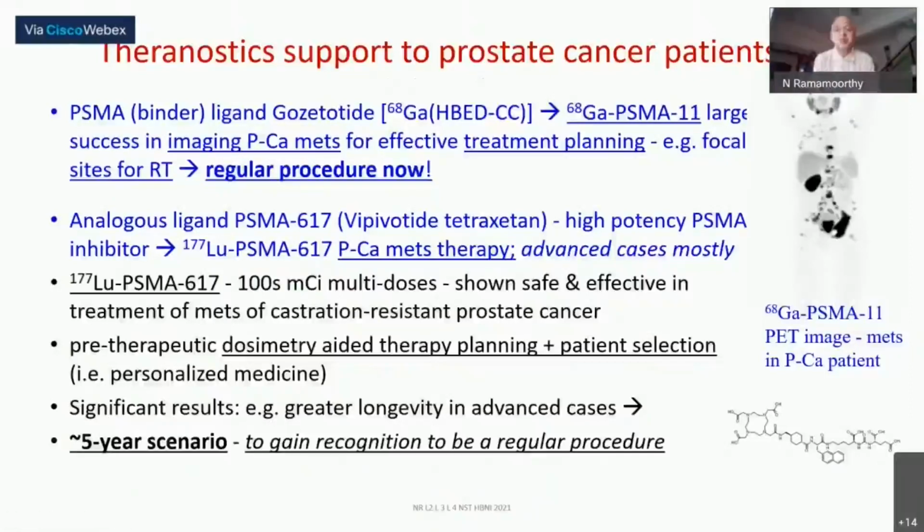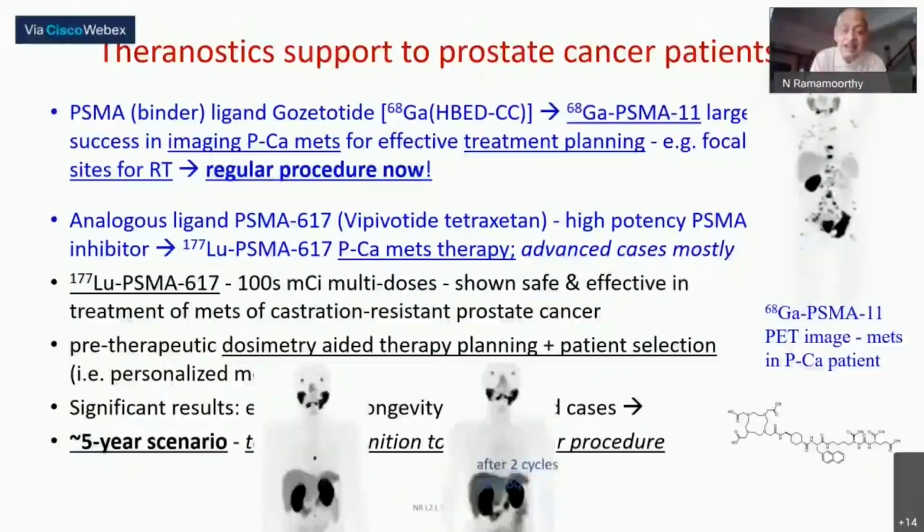So what is expected in future, because this entire history is hardly a 3 to 5 year history? Just like the gallium-based PSMA-11 imaging is now a standard of care procedure for prostate cancer patients, maybe for a certain group of prostate cancer patients the lutetium PSMA-617, or even better, the actinium-225 PSMA-617, may become a procedure in future. That is still to come. Right now, the therapy mode has been well demonstrated. Very large clinical trials have taken place, but it is yet to become a regular procedure, whereas the diagnostic part has already become established.